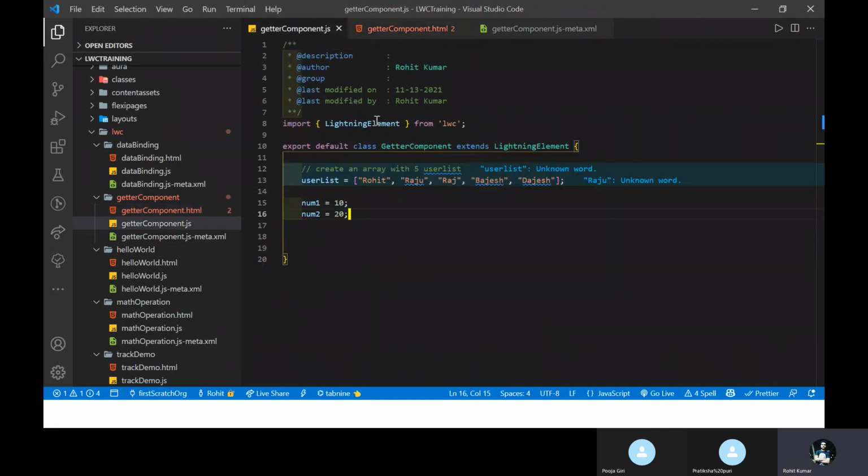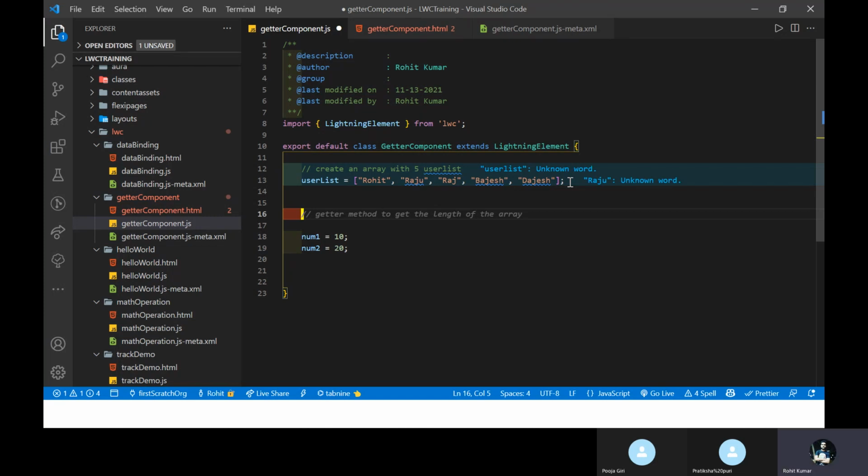Like under the user list, you can see the array, right? So how do you access the Raj value with the help of indexes? There is a new concept under LWC called getter. A getter always returns a value, please keep that in your mind. Getter always returns a value, and getter is a special type of method.